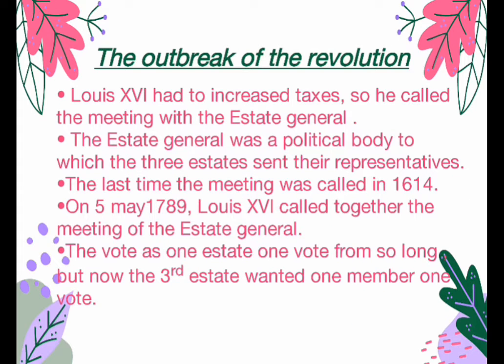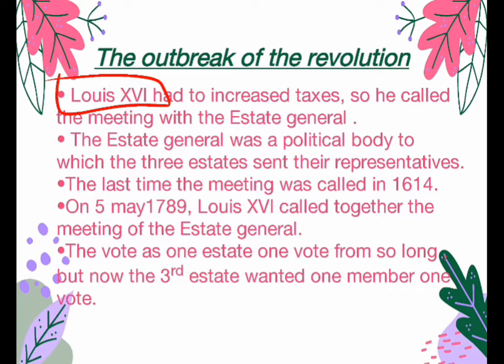Now we are going to discuss the outbreak of the revolution. Louis 16, the king, wanted to increase the taxes, for reasons that we learned in the previous section. He himself could not increase the taxes, so he had to call a meeting of the Estates General. The last time this meeting was held was in the year 1614.